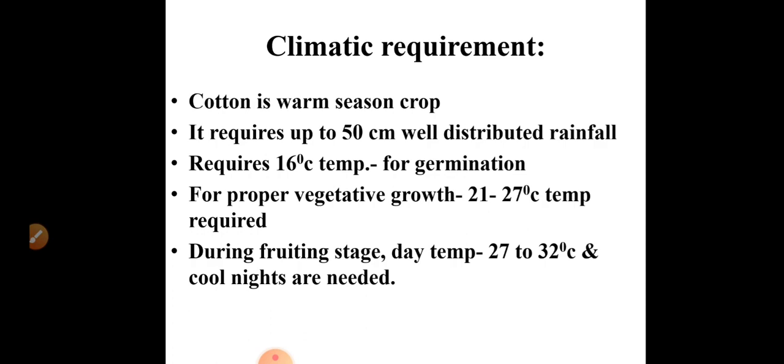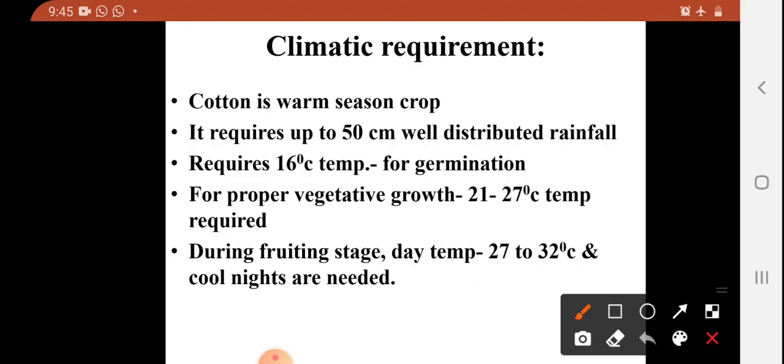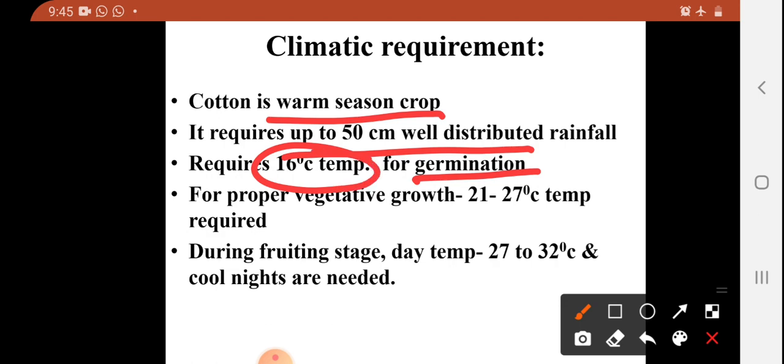Okay, let's see the climatic requirement of this crop. Cotton is a warm season crop, and it requires 50 centimeter well distributed rainfall. For germination it requires 16 degrees Celsius temperature, and for proper vegetative growth it requires 21 to 27 degrees Celsius temperature.